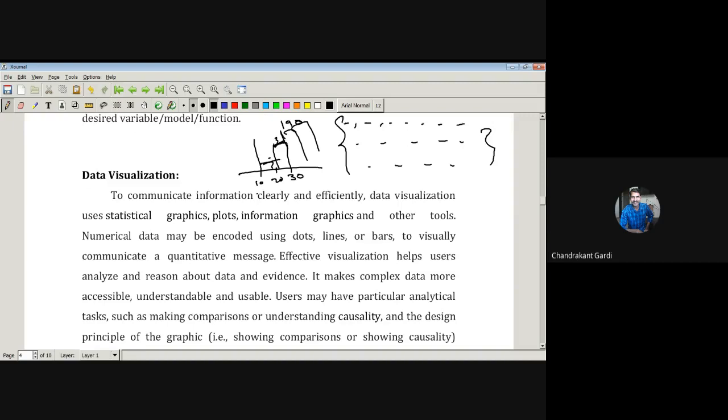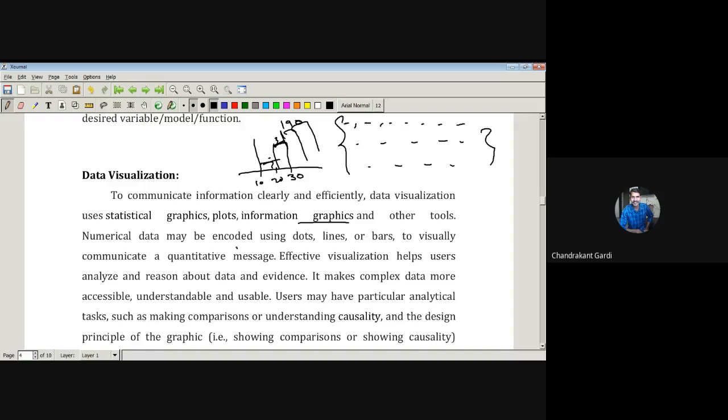This is, you can say, the preliminary data analysis. Before going to actual data analysis, this is just a way in which we can get acquainted and comfortable with the data. Therefore data visualization has to be done before data analysis in order to have a clear-cut idea about the data. To communicate information clearly and efficiently, data visualization uses statistical graphics, plots, information graphics, and other tools.